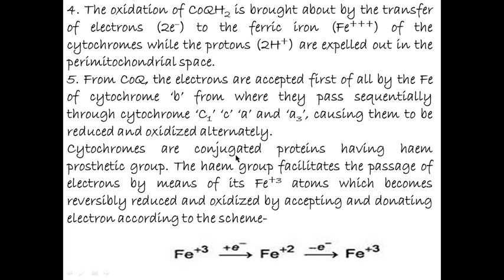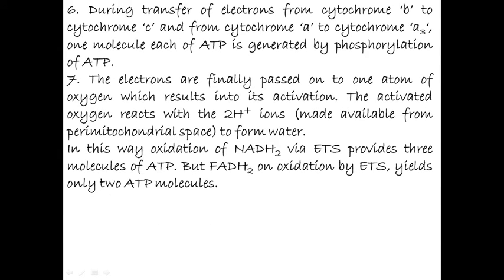Cytochromes are conjugated proteins having a heme prosthetic group. The heme group facilitates the passage of electrons by means of its Fe+3 atoms, which become reversibly reduced and oxidized by accepting and donating electrons according to the scheme. During transfer of electrons from cytochrome B to cytochrome C and from cytochrome A to cytochrome A3, one molecule each of ATP is generated by phosphorylation.